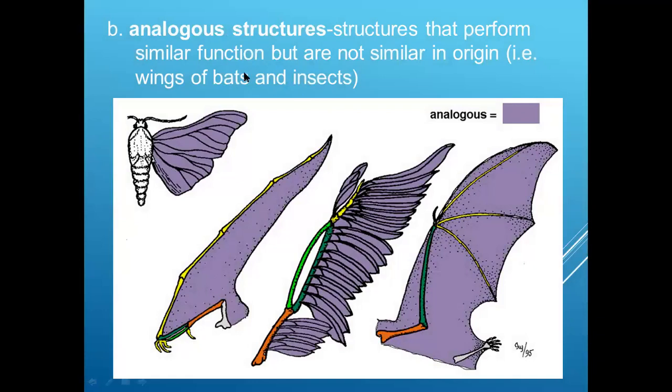Then the second one is the analogous structures: structures that perform a similar function but are not similar in origin. That is the wing of bats and insects. In insects, the wing is a different organ, and in the bat it's a forearm. So structurally and anatomically, they are different. However, their function remains the same. They are both used for flying, in the bat as well as in the insects.